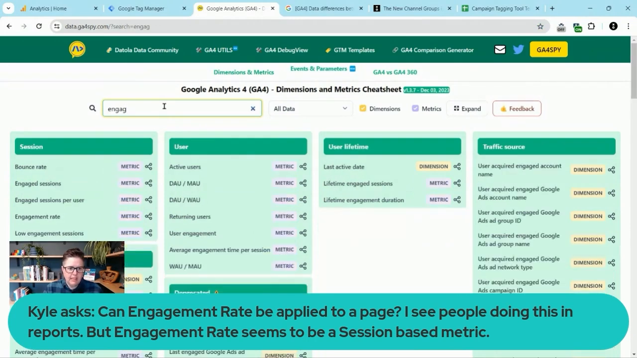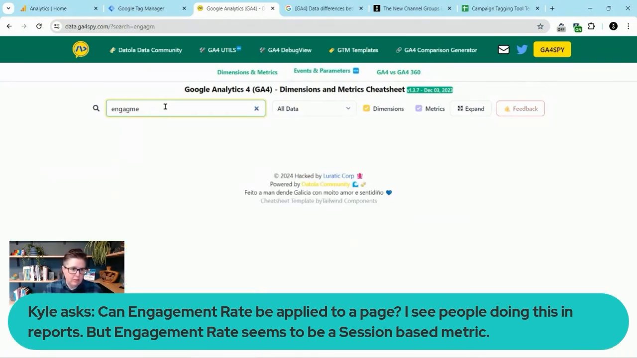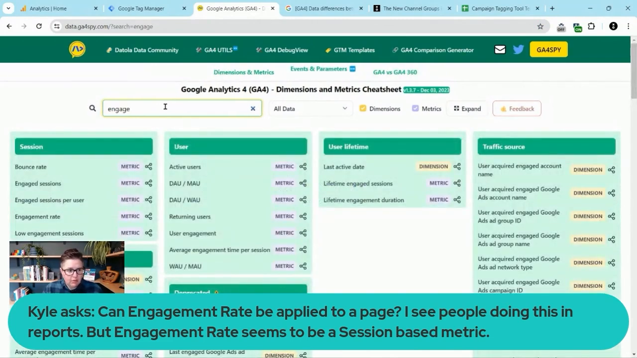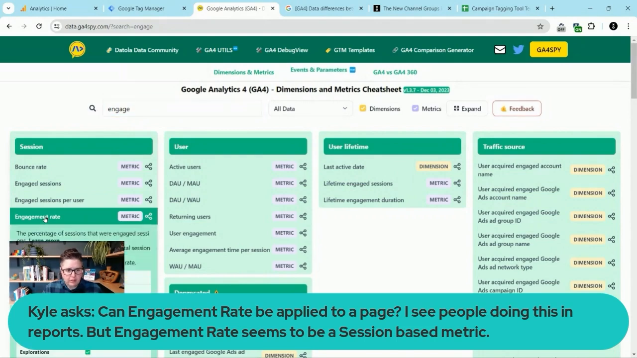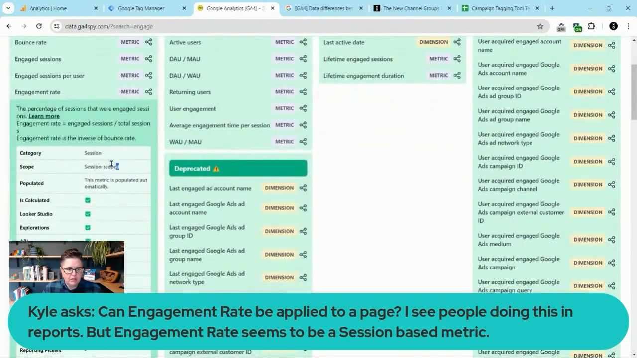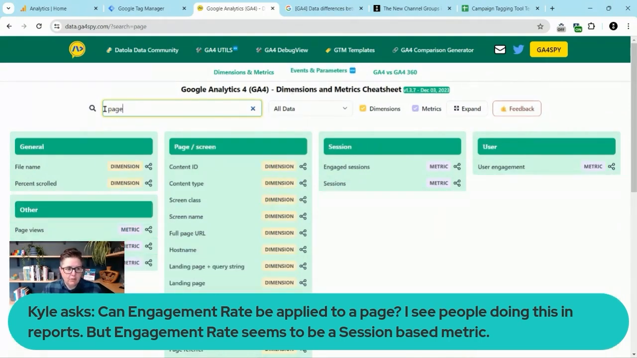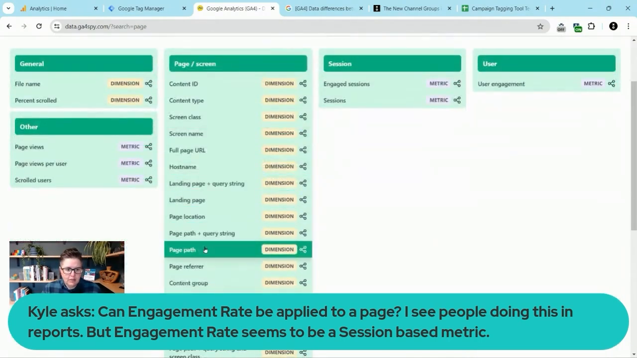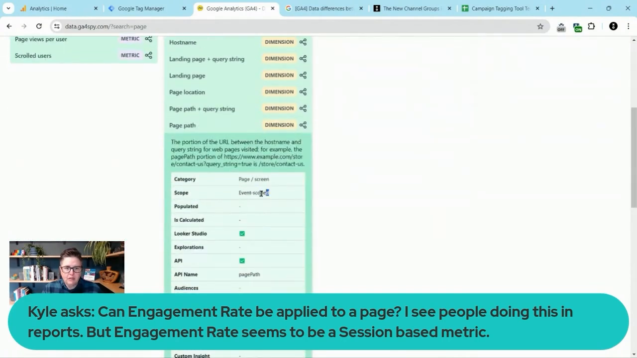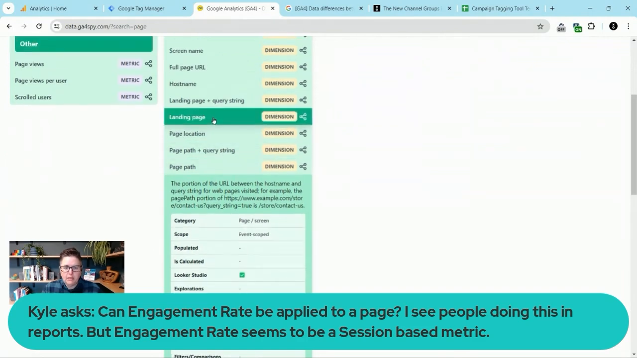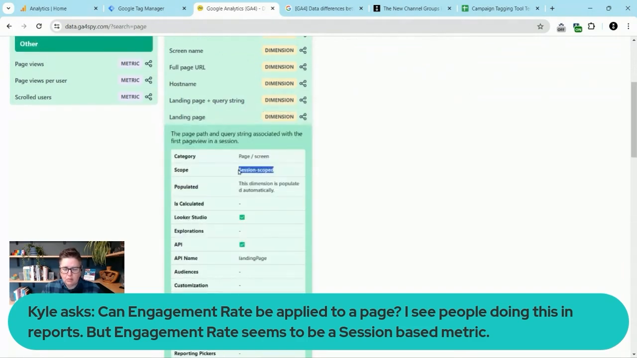So if I look at, say, engagement rate, let's find it here. Oops, it helps if I spell it right. Right here is a session metric, and you can see the scope is session scoped. This is a really handy resource. You can check on different things and ask, is this session scoped, event scoped, or user scoped? And that can help you figure out what you can actually measure it with. Again, if I look at page path, we have page path, and you can see this is an event scoped dimension. But landing page is a session scoped dimension.